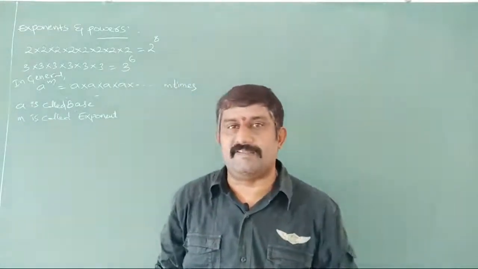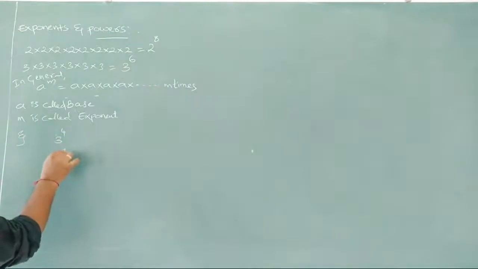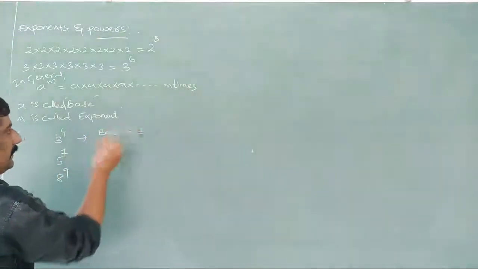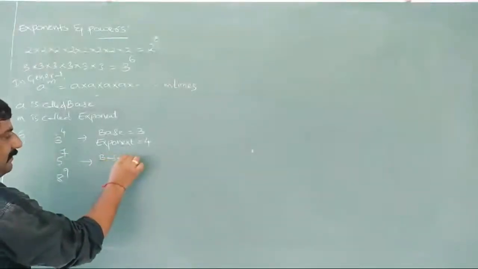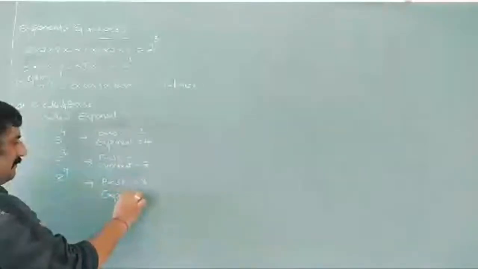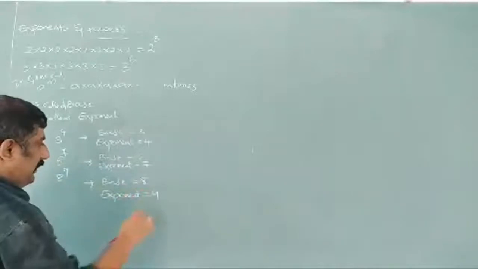Let us take some more examples. Like this, the base is 3 and the exponent is 4; the base is 5 and the exponent is 7; the base is 8 and the exponent is 9.